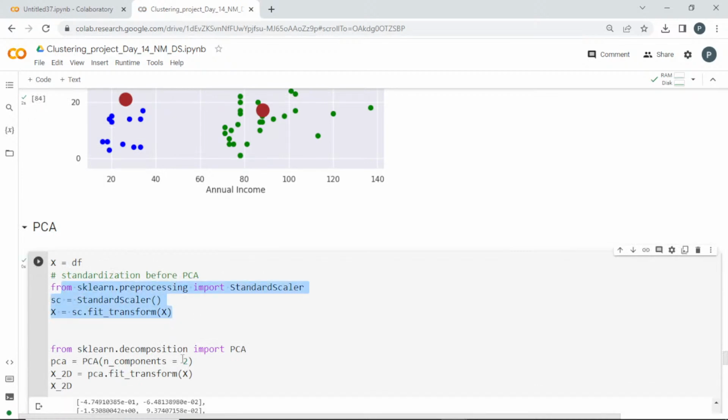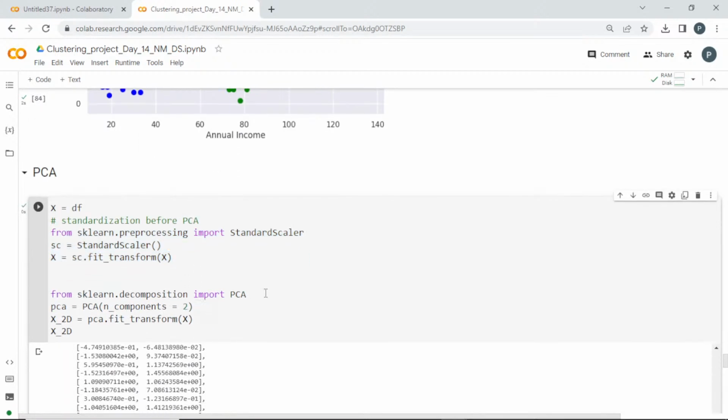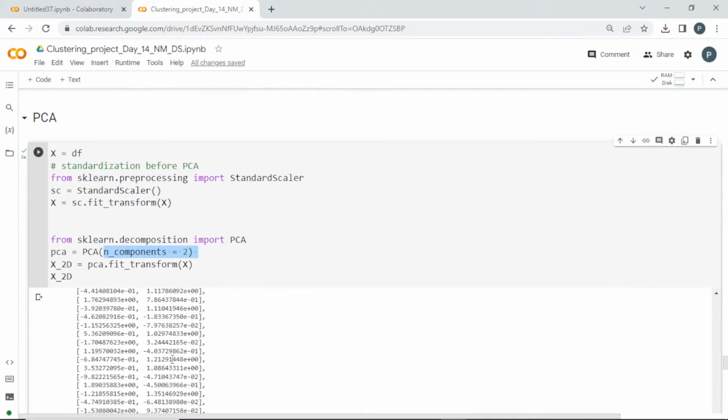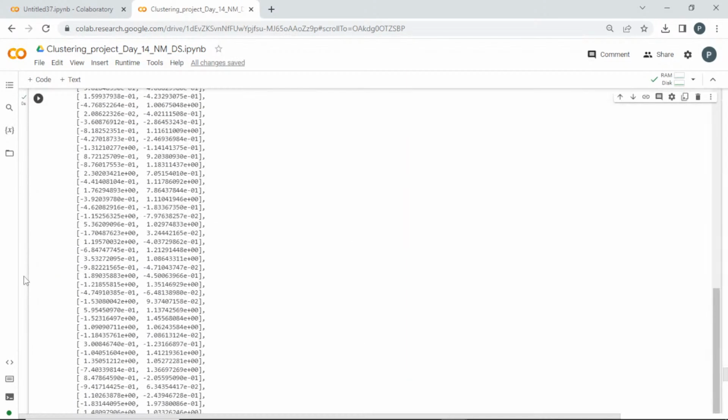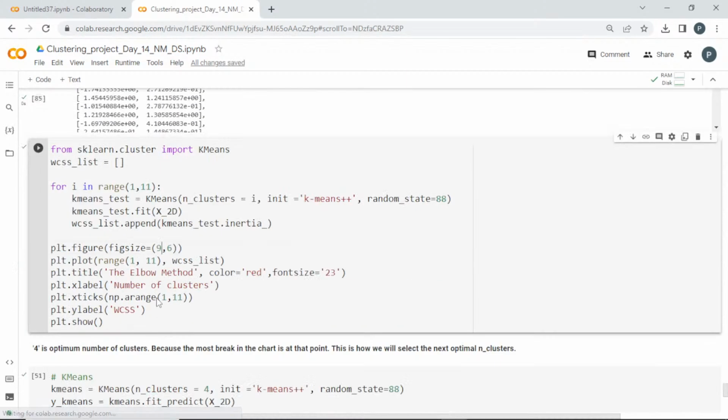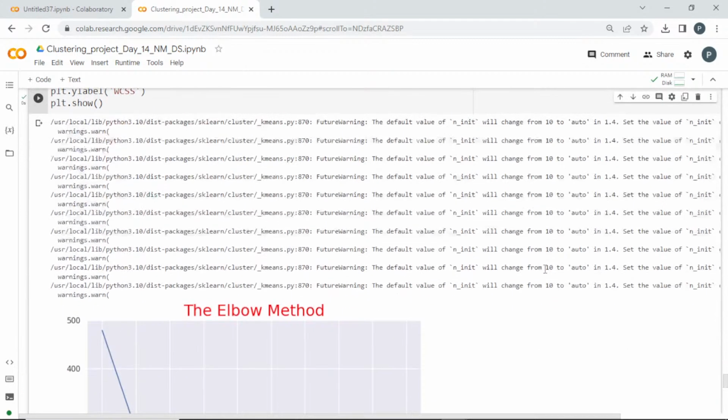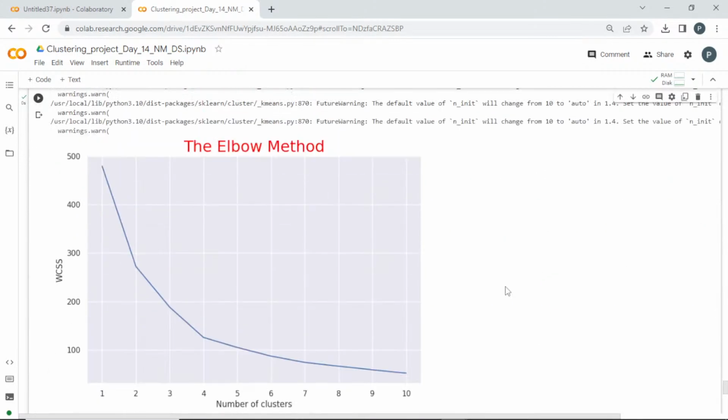So I'm scaling them, and then I'm importing the PCA and the components. I'm setting this to 2 and transforming them. Now we got the transformed features in X underscore 2D. Now I'm going to create the WCSS again and try to find it. From 1 to 11 I'm plotting it. So this is the elbow method, I got it now. Now tell me guys, which is the optimal point from this?